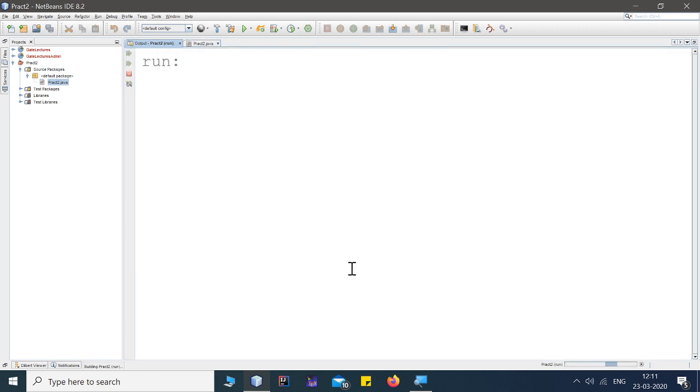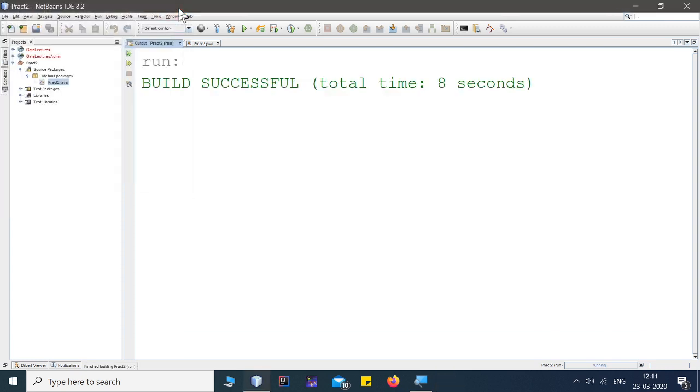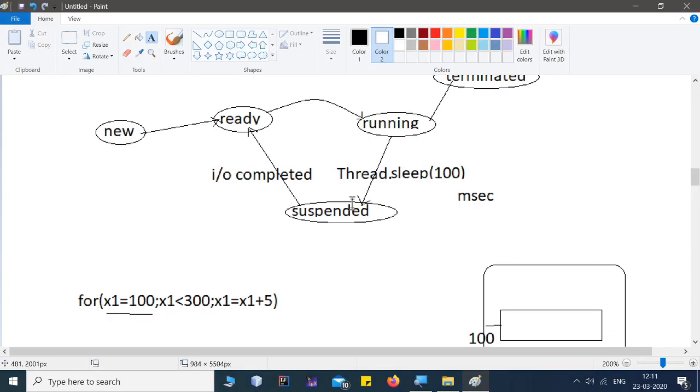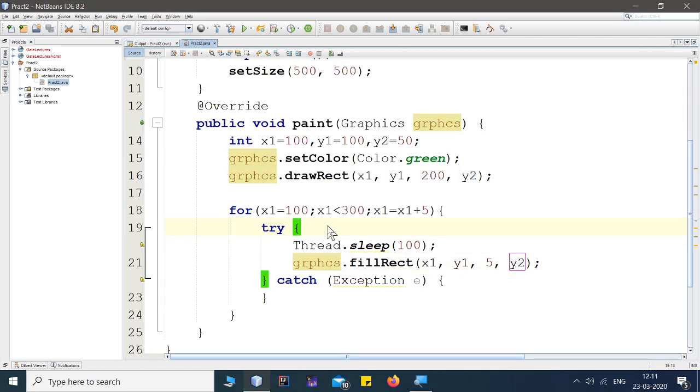Your rectangle will start filling from left to right, every time by 5 pixels. This is the program, which is nothing but your assignment number 3, guys. If you want to take a screenshot, just take it, or else the code is also available inside the PPT.